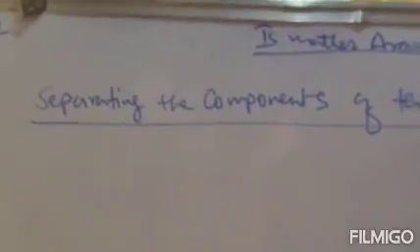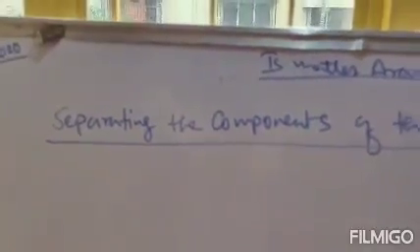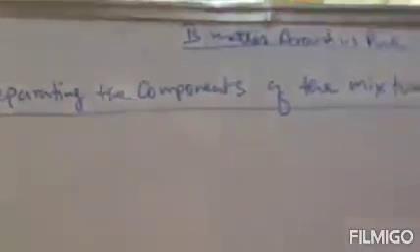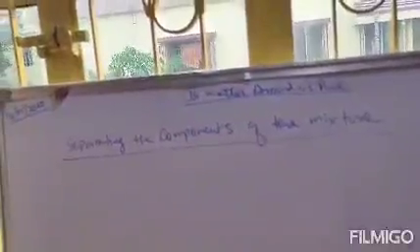Now the components of a heterogeneous mixture can be separated by various processes. Listen carefully. The components of a heterogeneous mixture, not a homogeneous mixture, because in a homogeneous mixture the components cannot be separated, since they are uniformly mixed with each other. Clear?